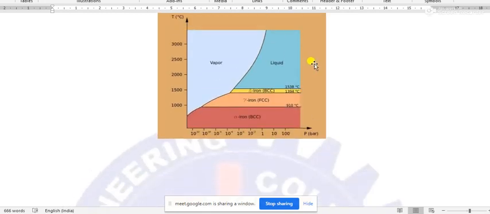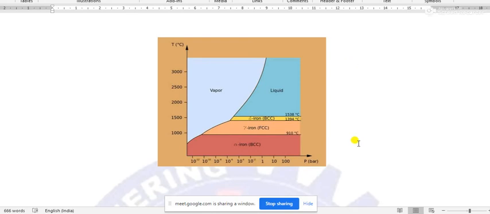And now the same thing in a more systematic form, as we have discussed in the previous classes, that is the phase diagram of pure iron. This diagram is the systematic representation of the phase diagram of pure iron.